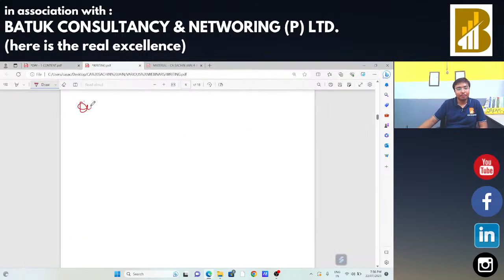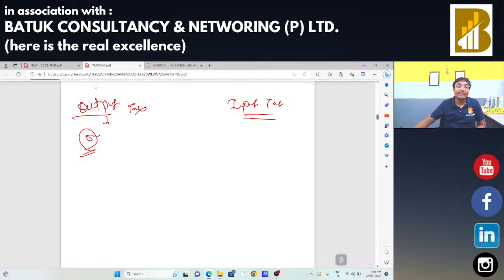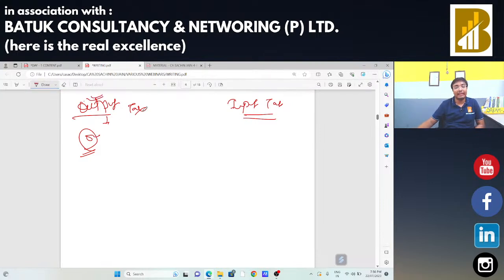आउटपुट टैक्स. Two types of tax are there. One is output tax, another is input tax. When a supplier is going to supply anything, in that case the supplier is going to charge output tax, because at the time of sale, exchange, barter, the supplier is going to make the supply, hence in that case the supplier has to make the payment of taxes, hence that tax is to be called output tax.